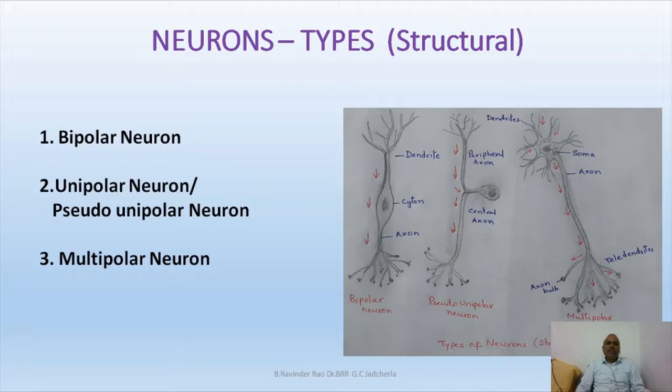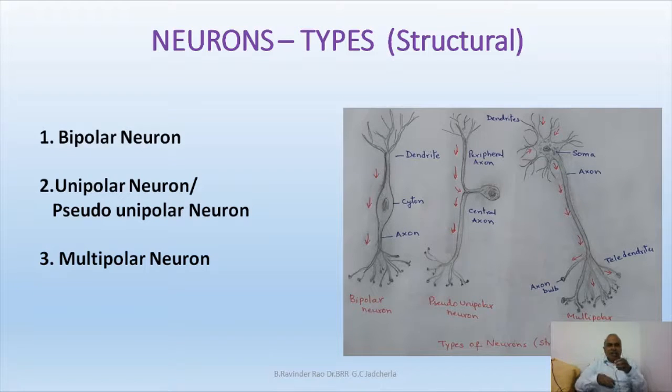Friends, if you want to understand the function of the nervous system, we need to understand its components first. The nervous tissue is actually derived from the ectoderm. This ectodermal derivative nervous tissue has a lot of cells. The cells of nervous tissue are mainly categorized into two types. They are the neurons, otherwise called nerve cells. These neurons are the structural and functional units of the nervous system or nervous tissue.